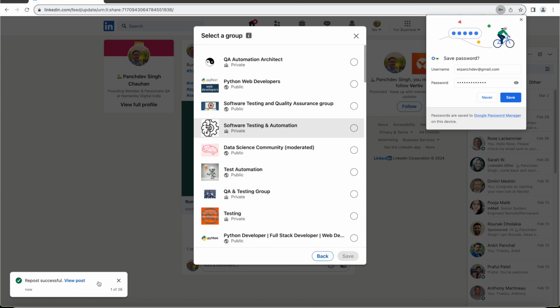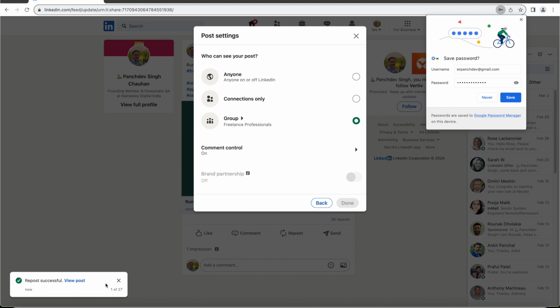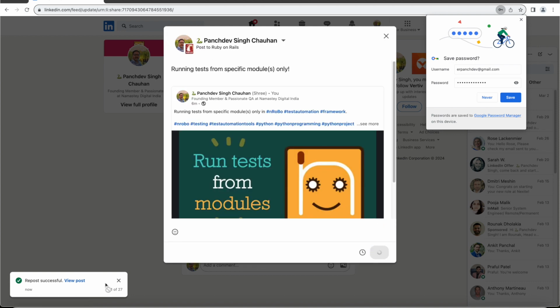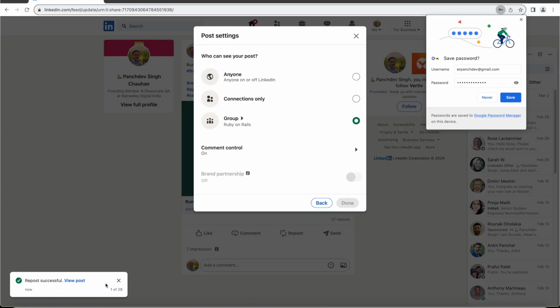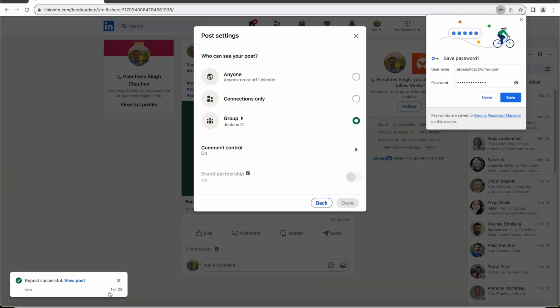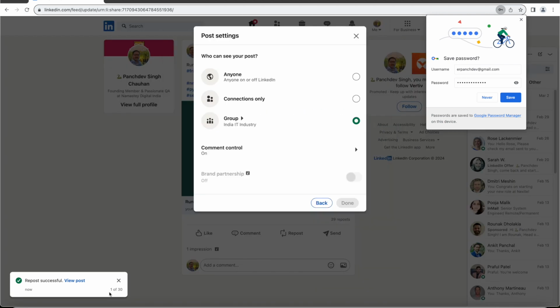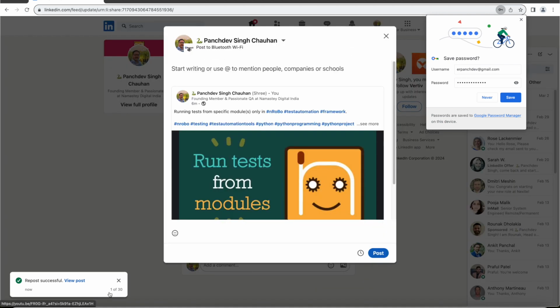Here we can see 26. So 26 reshares have been completed, 27 now, 28 now, 29, and so on. I think there are 49 groups.